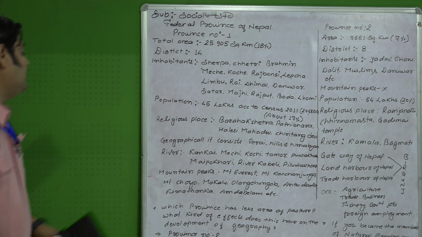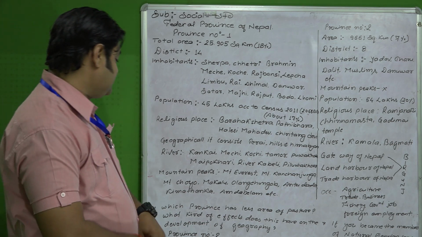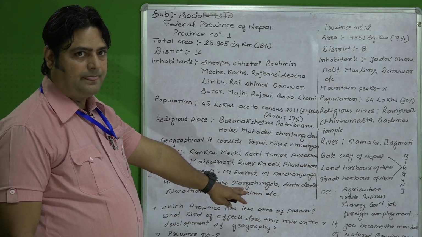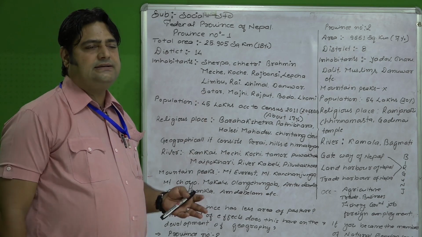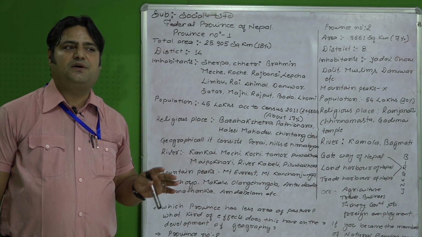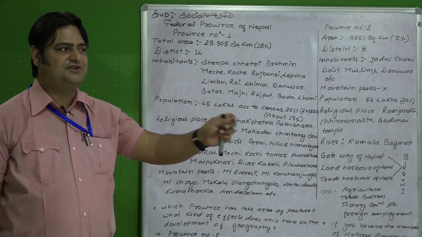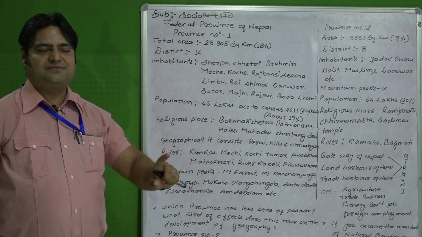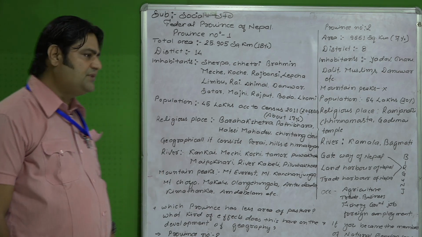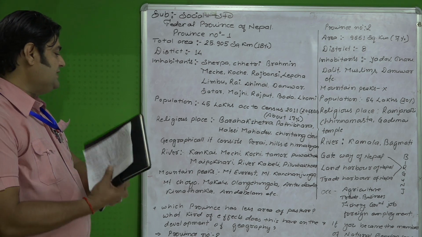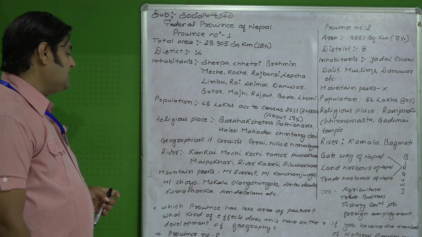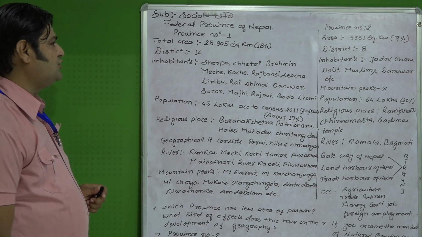Which province has less area of pasture? चरण क्षेत्र चाहिँ कम भएको चाहिँ province कुन हो त? Right now I explained to you that province number 2 does not consist of the hilly and Himalayan region. It consists only of the Tarai region. Means that pasture land is very little in province number 2. So like this, the question is asked: which province has less area of pasture, and what kinds of effects does this have on the development of this geography?